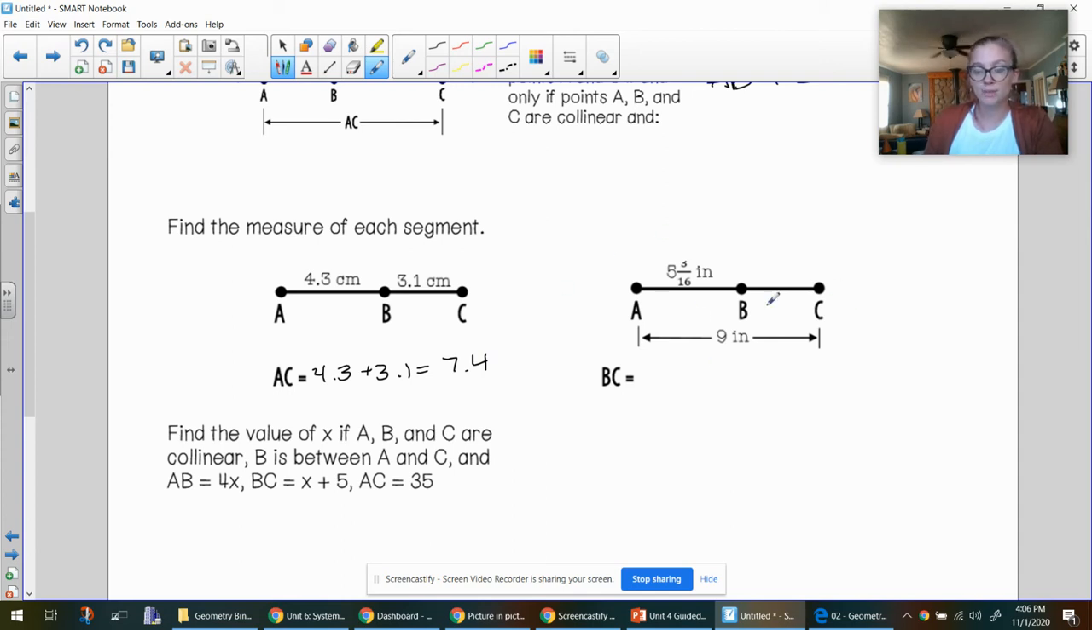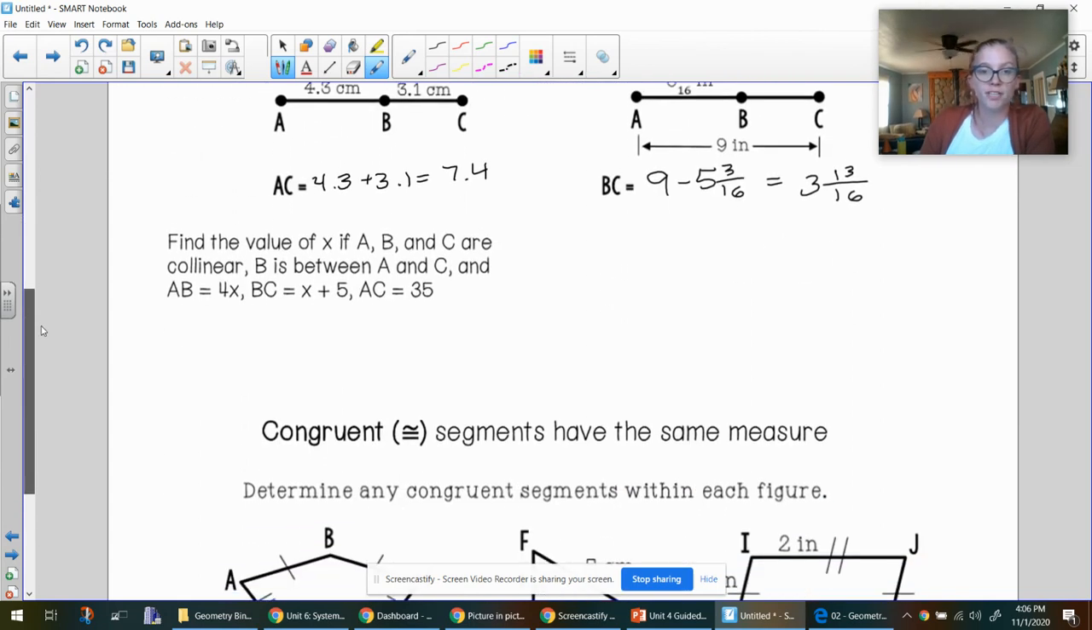We can also do this with subtraction. So if AC is 9 and I take away AB, which is 5 and 3/16, then I know that BC, what is left over, is 3 and 13/16.